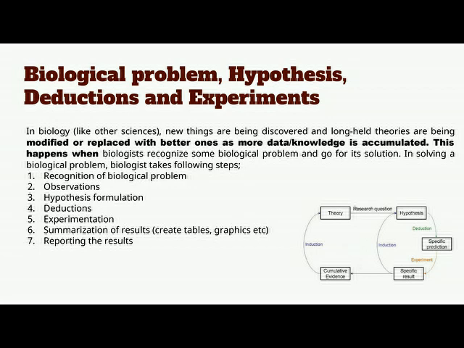The second one is observation. Third, hypothesis formulation. Fourth, deduction. Fifth, experimentation. Sixth, summarization of results, creating tables, graphics, etc., and reporting the results. Like other sciences, in biology also new things are being discovered and long-held theories, made many years before, are being modified and replaced with better ones as more data or knowledge is gathered about them. So scientists take these steps to solve any biological problem.